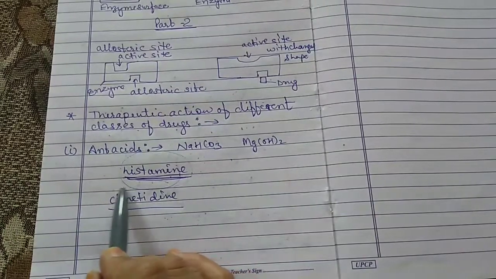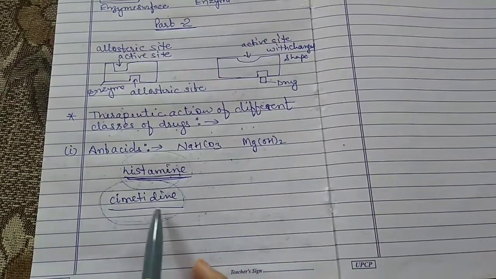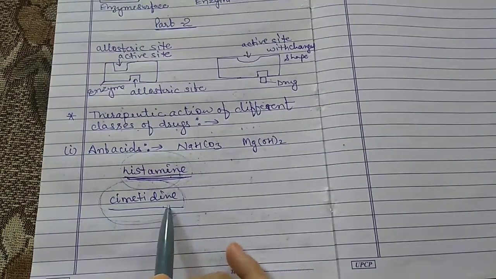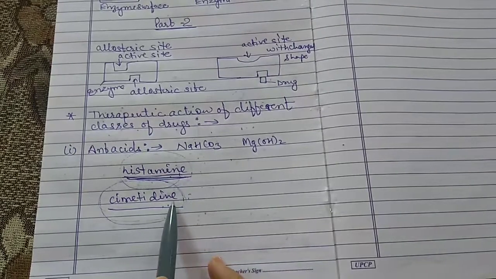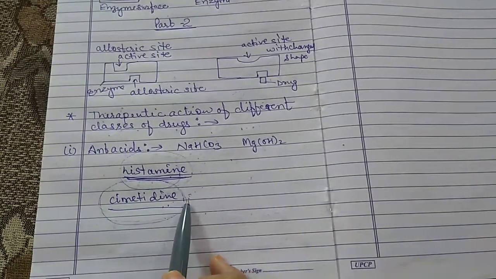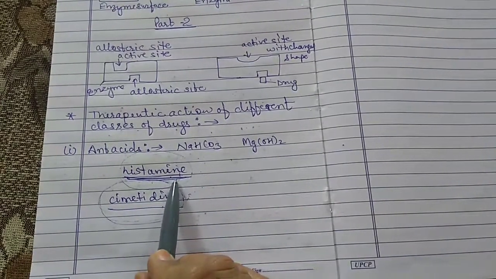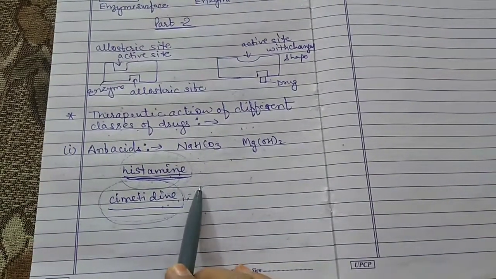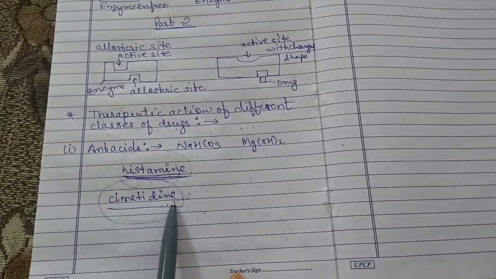So this drug, when initially discovered, functioned to block the interaction between the receptors present in the stomach wall and the histamine. This is the chemical called histamine. The importance of the drug was very great.